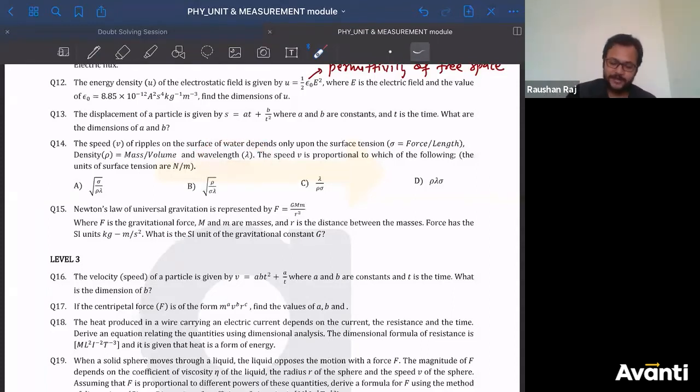L, as the name suggests, is wavelength: the length of the wave in one time period, or the length of the wave for one complete oscillation. That is length only. So its dimensional formula will be length only. Okay, let us solve it now.